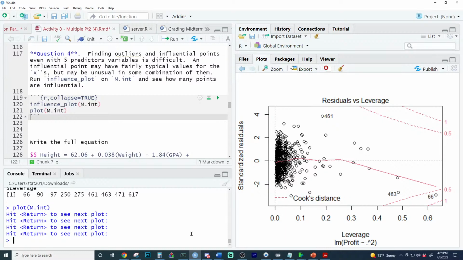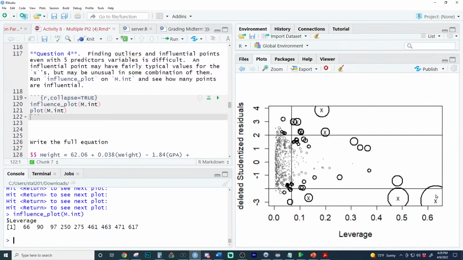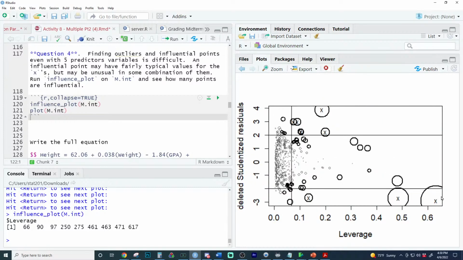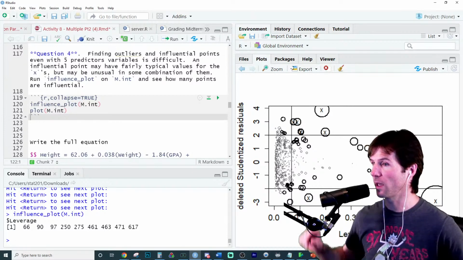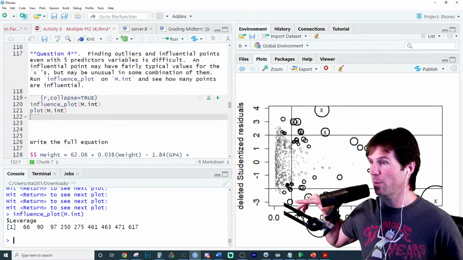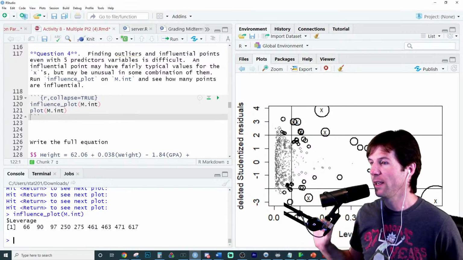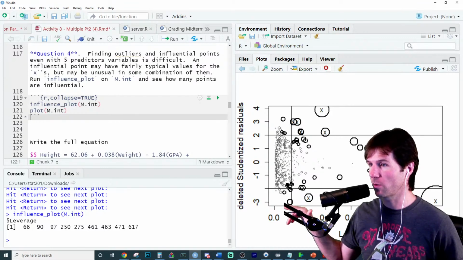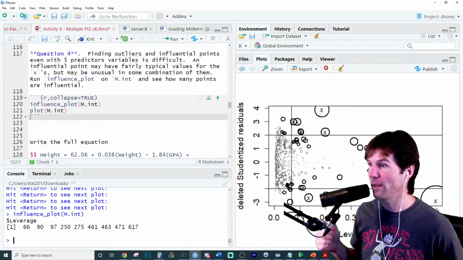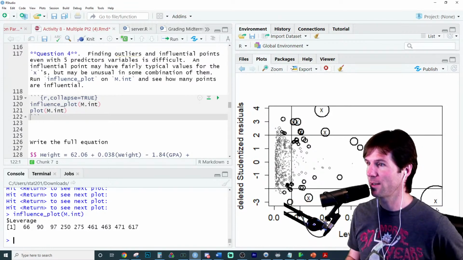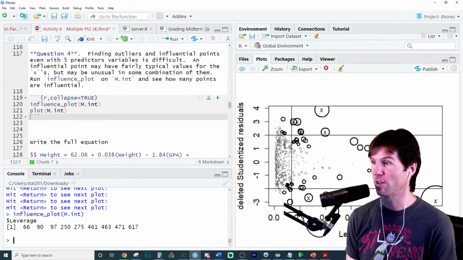This is not Dr. Petrie's graphic right here, but Dr. Petrie graphs it this way, and the default R graph is this way. They are indicating that is a high leverage point. If you notice, we can see influential must have high leverage and high deleted. Exactly. And by high, we mean in terms of absolute value, like is -3. So Kayla, is -3 deleted studentized residual high? Like, is that large? Would -3 deleted studentized residual be large, i.e. high? If you know the answer to that, you're good.